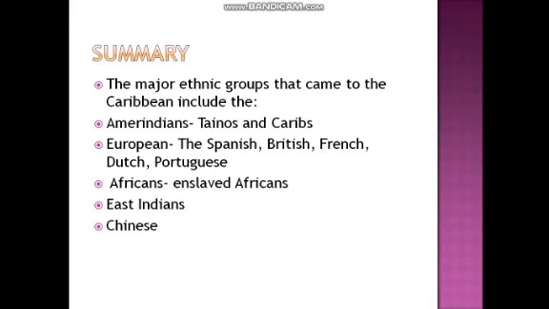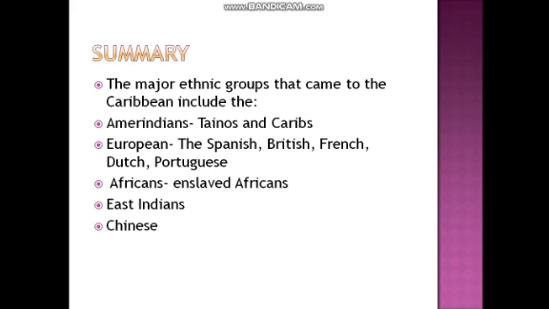So remember, the topic is to identify the ethnic groups that came to the Caribbean, and we just identified them.